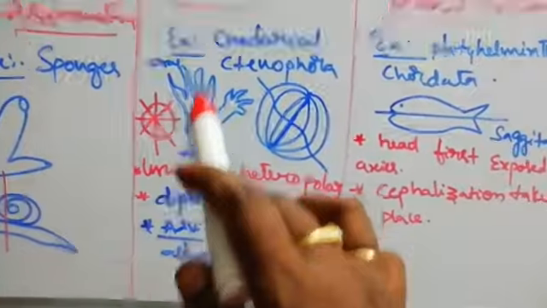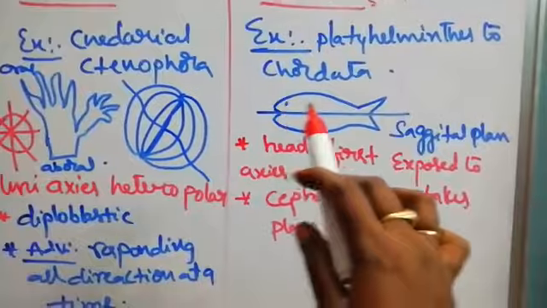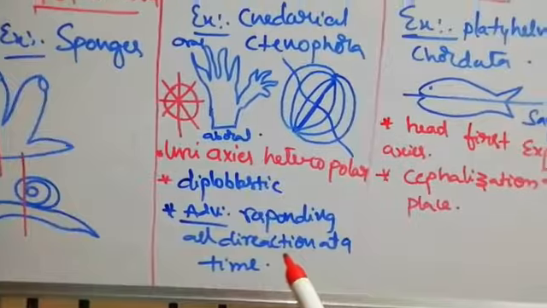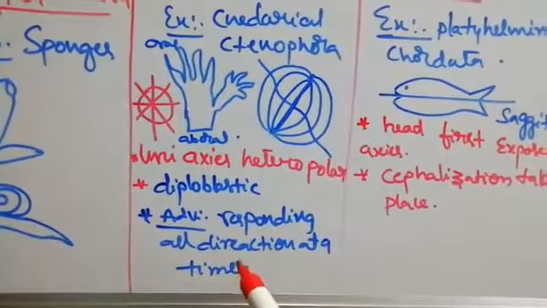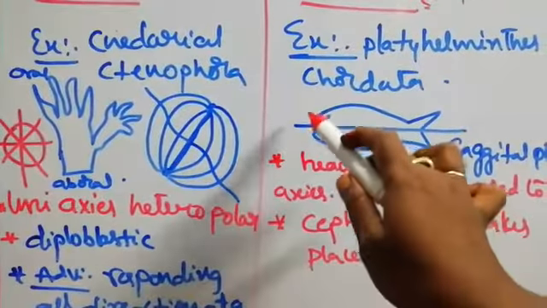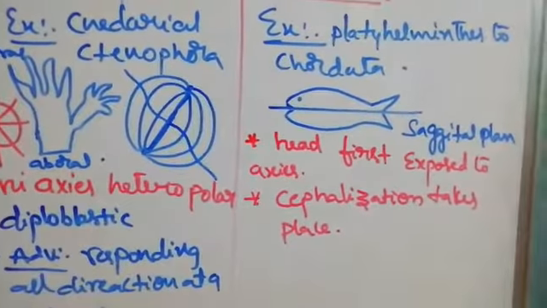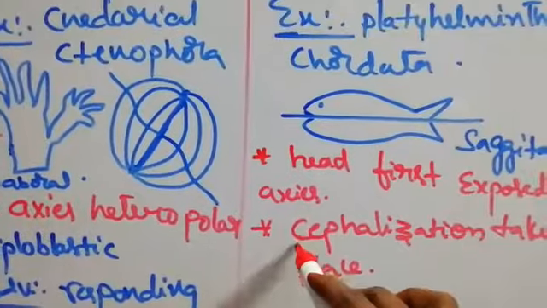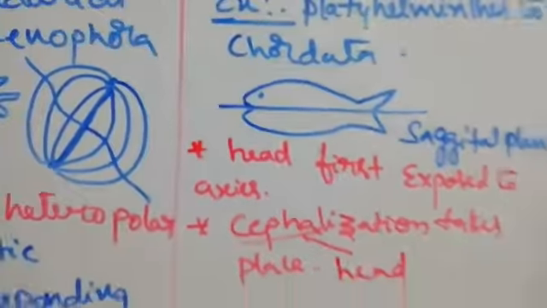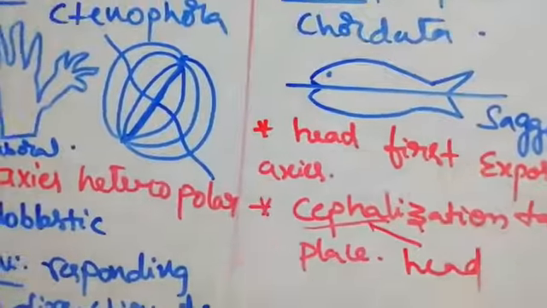In radial symmetry, in any direction we can divide the organism into two antimeres, two equal halves. But here, only the sagittal plane divides the organism into two equal halves. Here the advantage is the sensory nerves are present in all directions and they respond to all directions at a time. Here the axis first cuts the head, so the head is first exposed. Cephalization takes place. What is cephalic? Cephalic means head. What does the head contain? Head contains sense organs, nerves, brain.